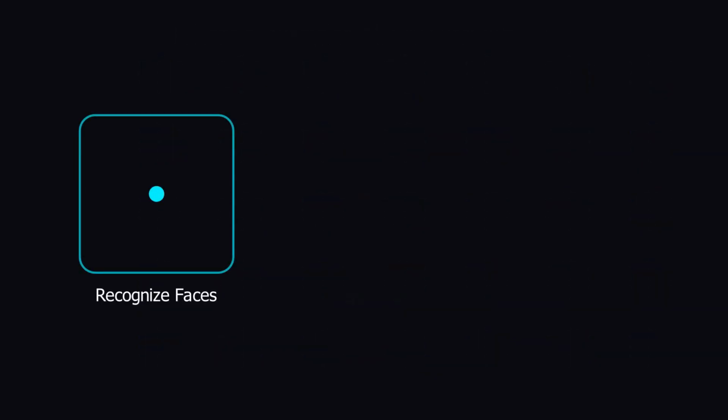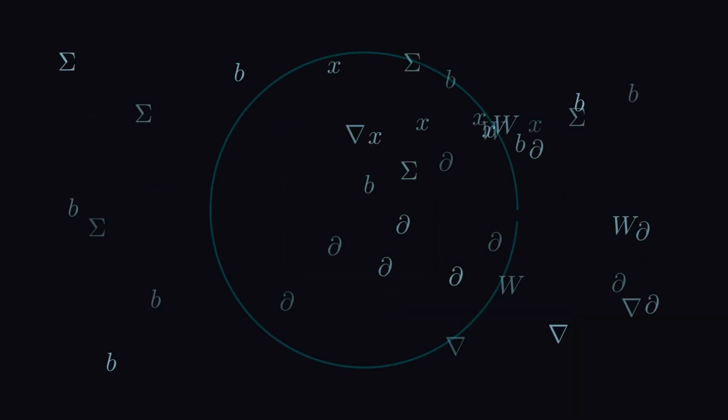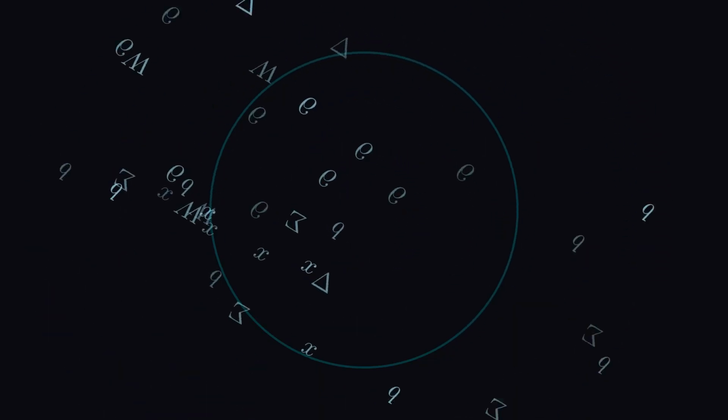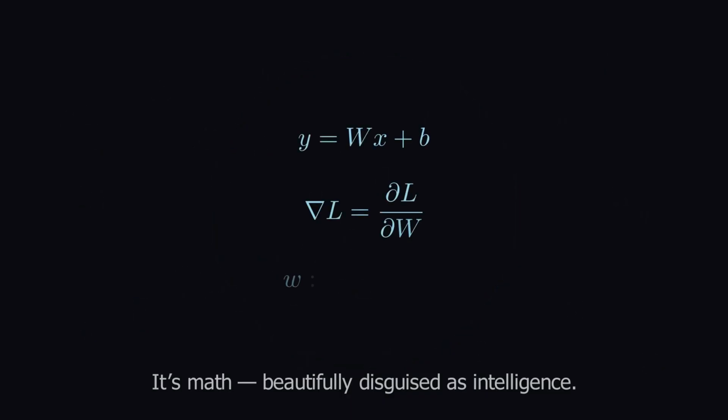And when you do this at scale with millions of examples or data inputs, you get a system that can recognize faces, generate art, or even have a conversation or generate text like GPT, Claude. But all we have to remember is deep learning isn't magic. It's a symphony of algebra, calculus, and optimization disguised beautifully as intelligence.